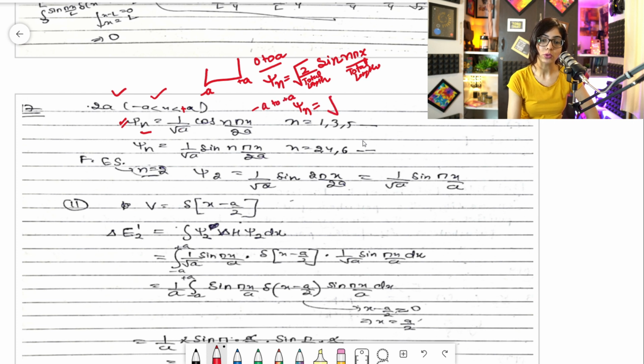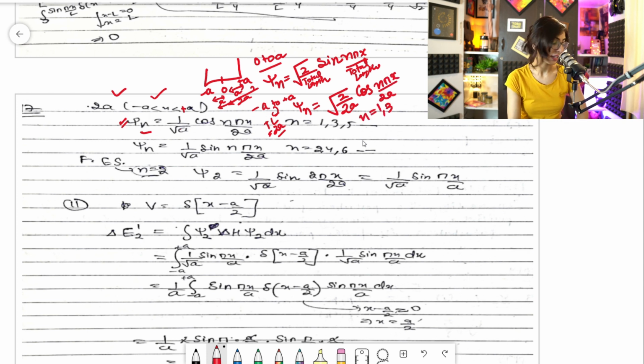It would be root 2 by total length. What is the total length here? You can see the total length here is 2a, which is already given in the question. It goes from minus a to plus a: it is a on one side and a on the other, so the total length is 2a. Clear? So just put 2a over here. For odd values, it would be cos n pi x by total length, for n equal to 1, 3, 5, right? So it would be like this.